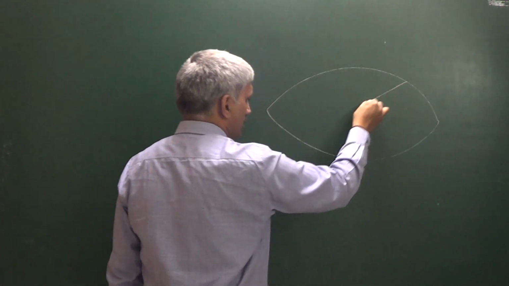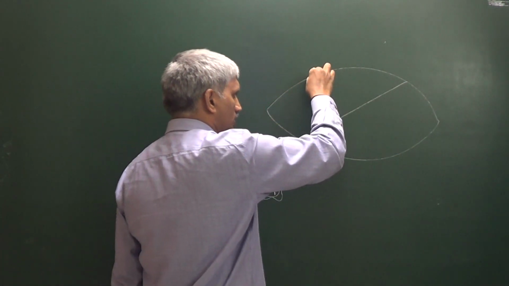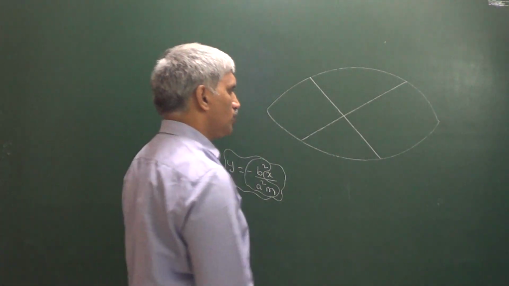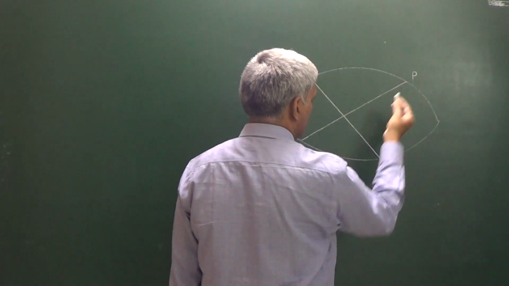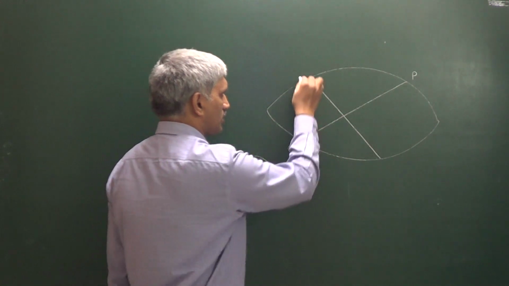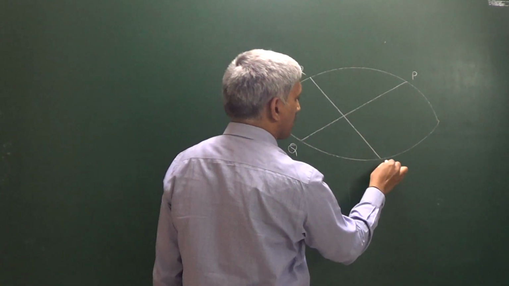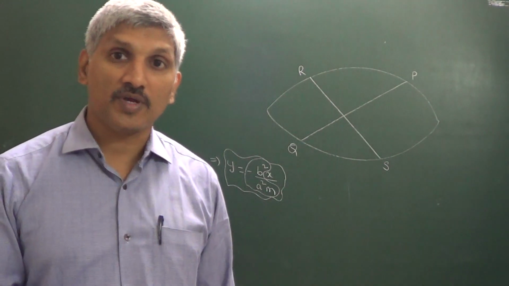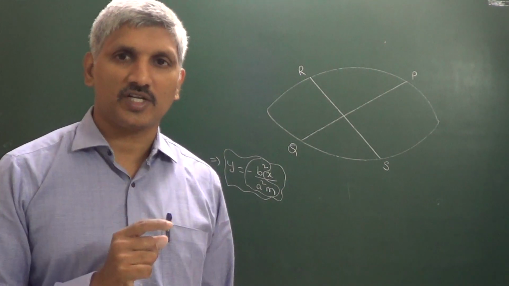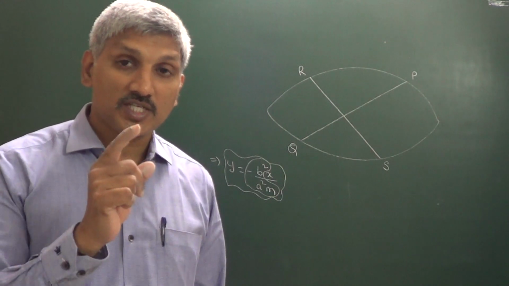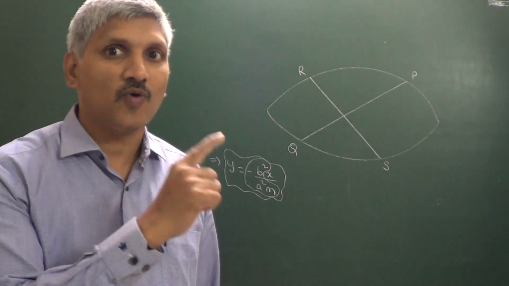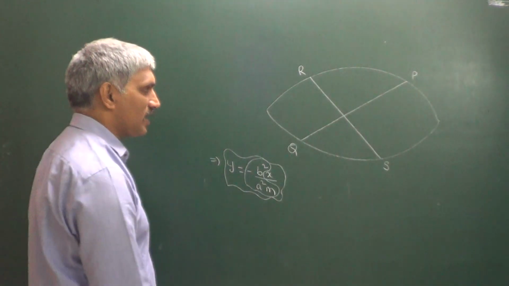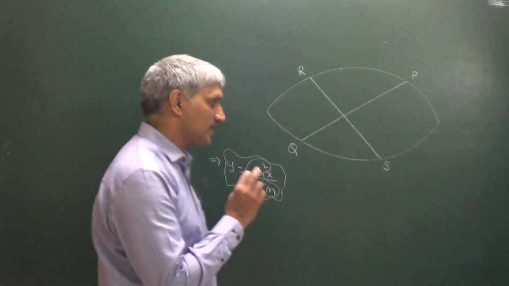So this is one diameter and this is another diameter. These are two diameters of an ellipse. If these two diameters are conjugate diameters, what is the meaning of that? It means the system of parallel chords of one bisects the other.